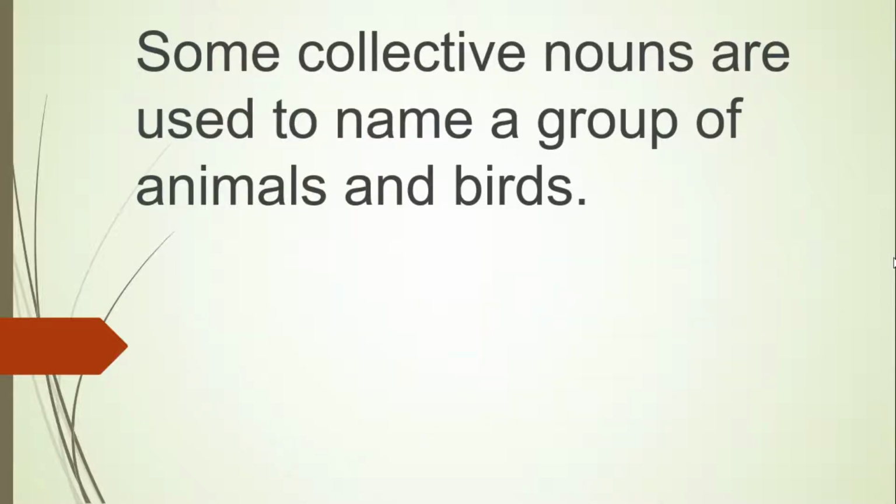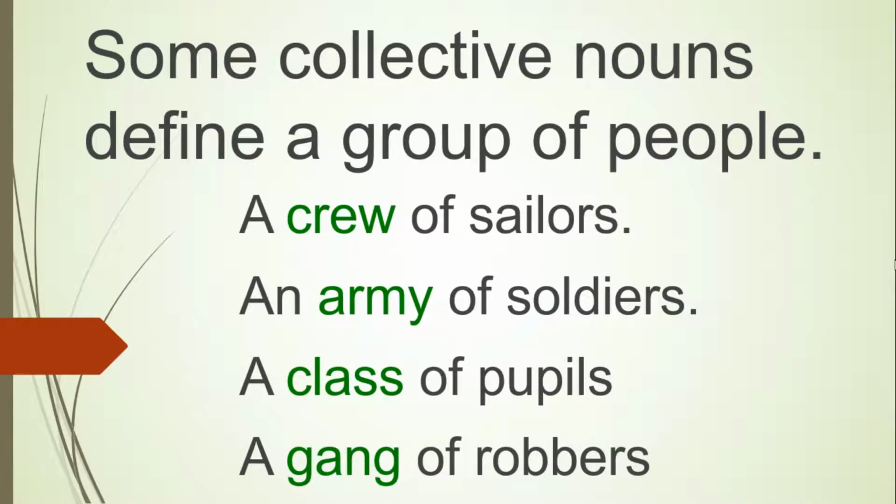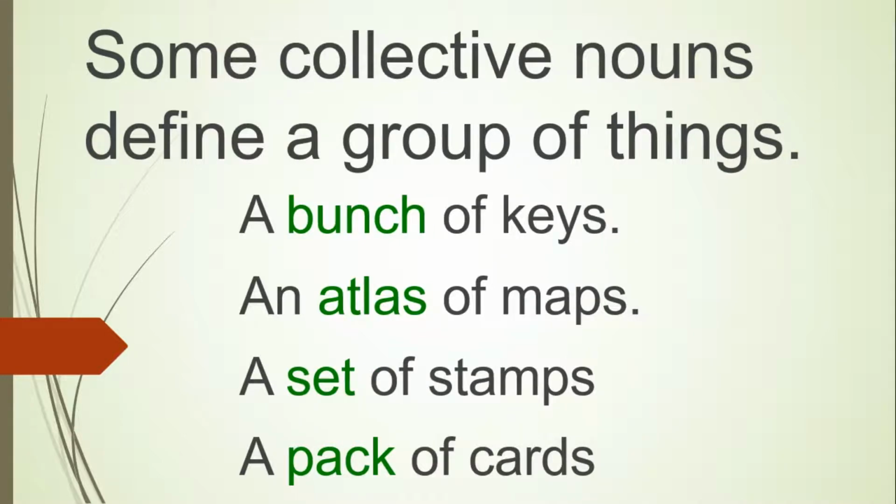So let us look at a few examples here. Some collective nouns are also used to name a group of animals and birds. If I have to name animals or birds which are in a group: a flock of sheep, a herd of cattle, a flock of birds, a shoal of fish, a pack of wolves. Some collective nouns define a group of people: a crew of sailors, an army of soldiers, a class of pupils, a bunch of keys, an atlas of maps, a set of stamps.